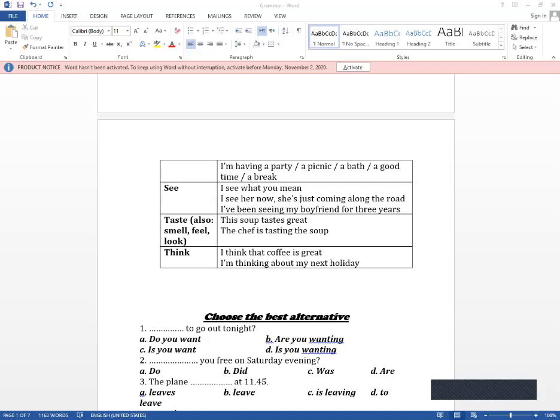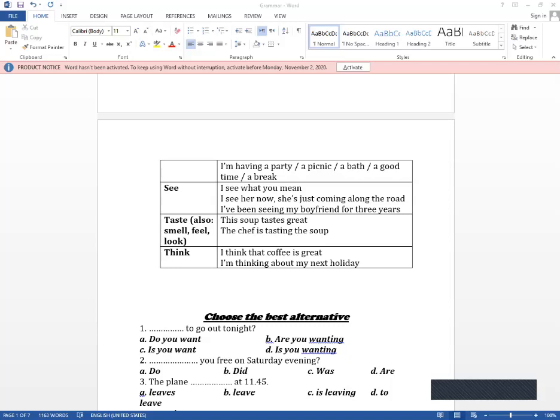The verb think has two meanings, either believe or consider. I think that coffee is great. That means I believe, or that's my opinion. So it's a verb of perception or thinking, so it's a stative verb. It must come in the simple tense.